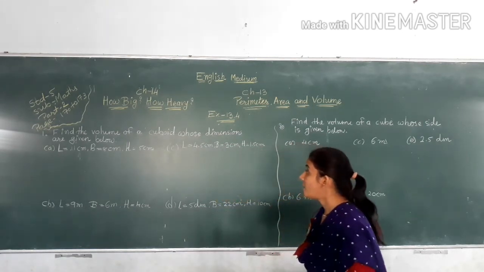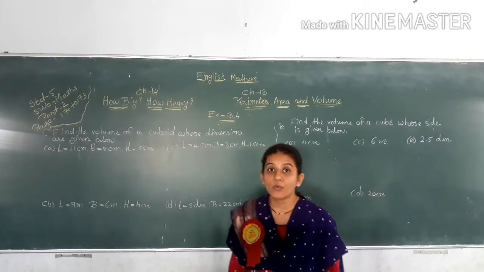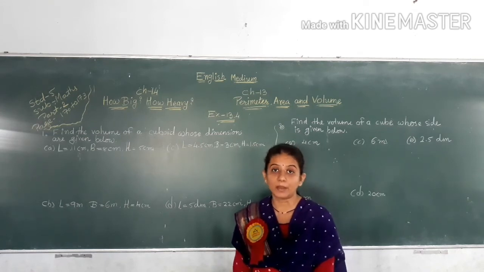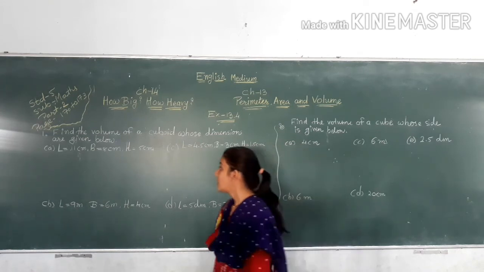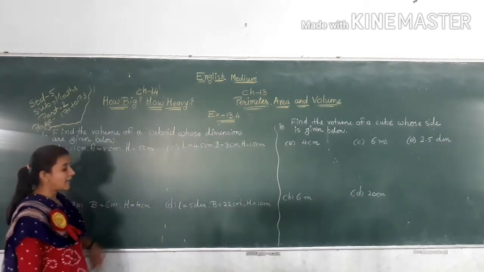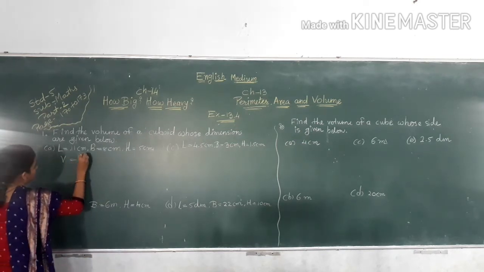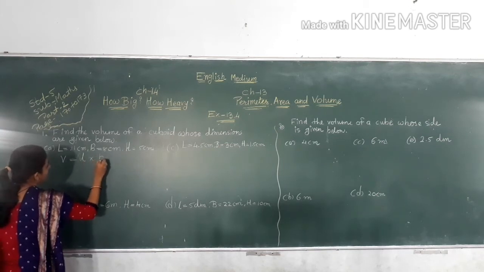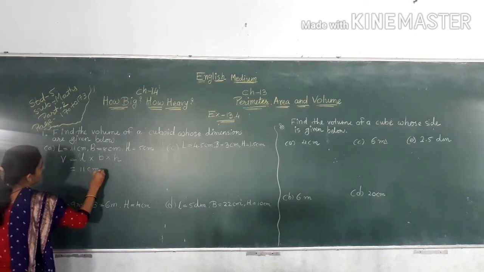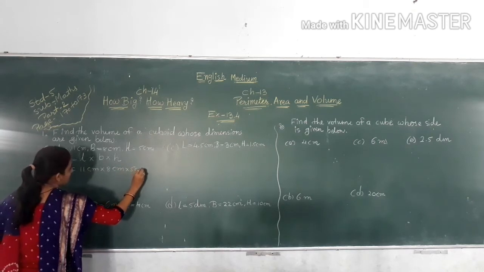Now first one, find the volume of cuboid whose dimensions are given below. Volume of cuboid is equal to length multiply breadth multiply height. So here L is equal to 11 cm, B is equal to 8 cm and H is equal to 5 cm. So volume V is equal to L multiply B multiply H. So 11 cm multiply 8 cm multiply 5 cm.